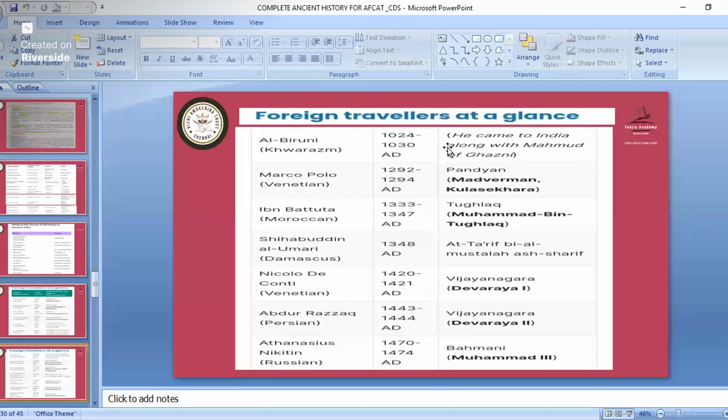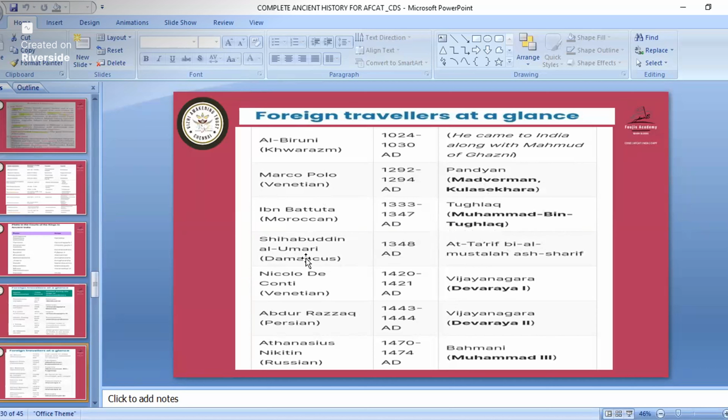So about this one, a question has come. He was from Khwarjam. He came to India along with Mahmud of Ghazni. Then Marco Polo, he came during the Pandya ruler time. Mahendravarman and Kula Sekhara. Ibn Battuta is from Morocco and he came during the Muhammad bin Tughlaq time. About Ibn Battuta, a question has come that he came during the Muhammad bin Tughlaq time.